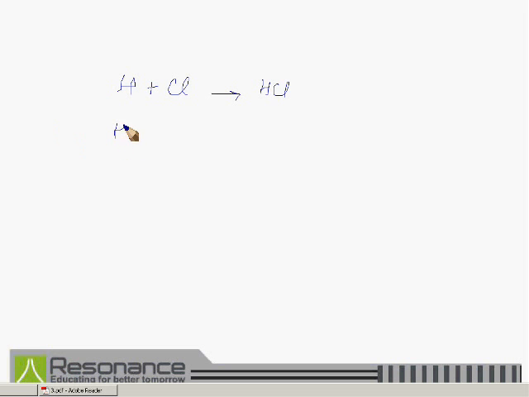In formation of H2SO4, two atoms of hydrogen, one atom of sulfur and four atoms of oxygen combine with each other and form H2SO4.